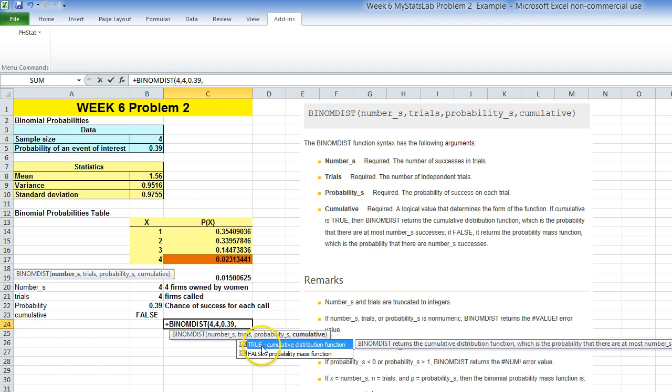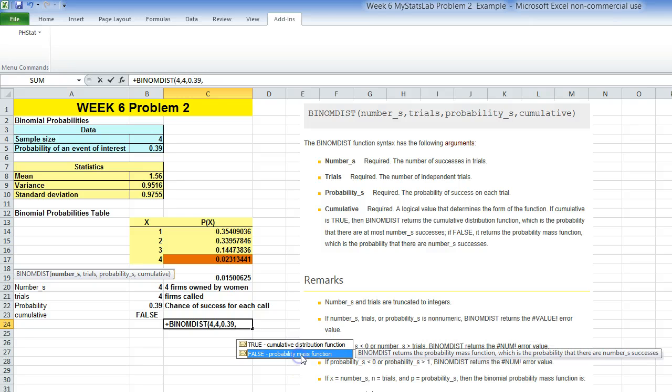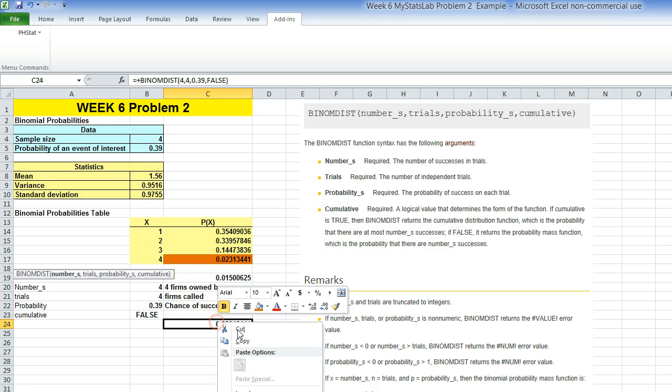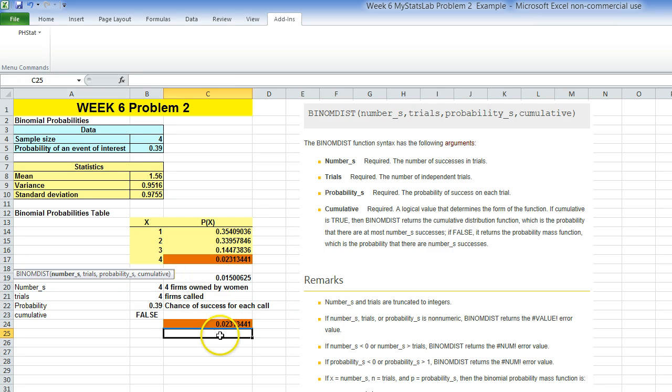You use true if you want a cumulative probability. So if you were interested in finding out what if it were 4, 3, 2, 1, or 0, as opposed to false, which is saying the probability that is exactly the number of successes that we have as the input. So we are interested in exactly 4 successes, and then you hit enter, and this number is your answer.